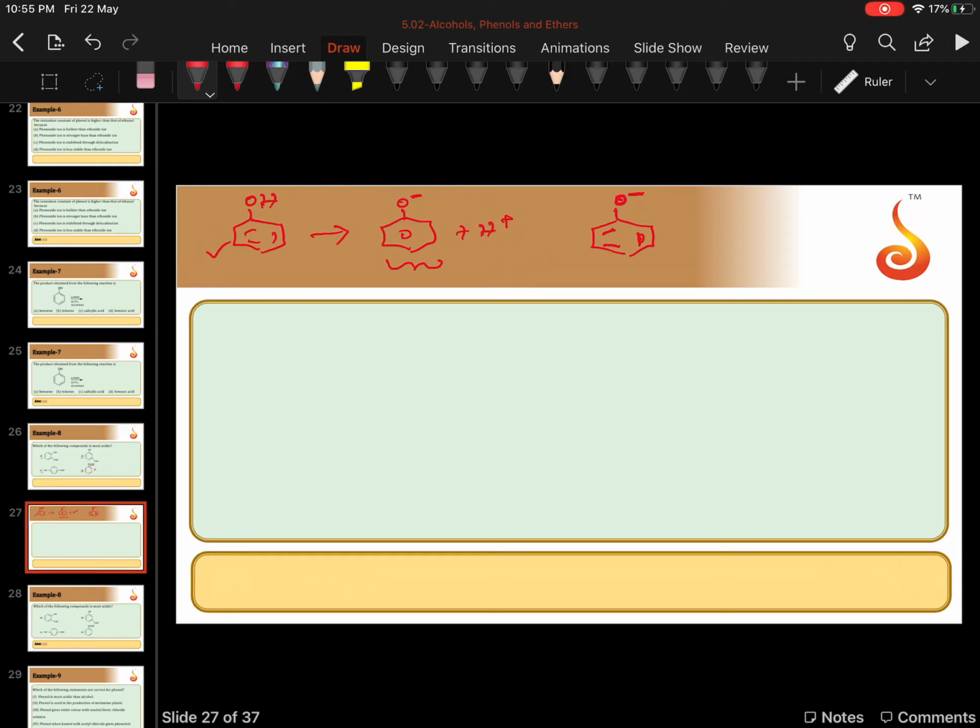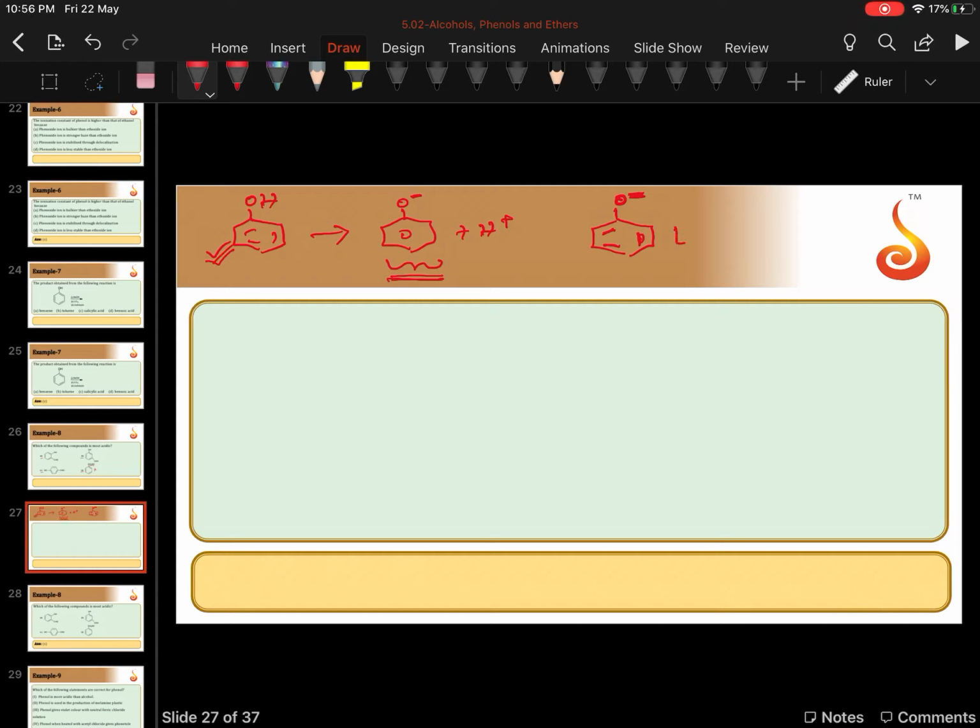Now for any charged species, the stability depends on charge intensity. If the charge intensity is more, stability will be less. If charge intensity is less, stability will be more. I am again repeating, for any charged species, stability depends on the charge intensity. So if the phenoxide ion is more stable, then the phenol will be more acidic.